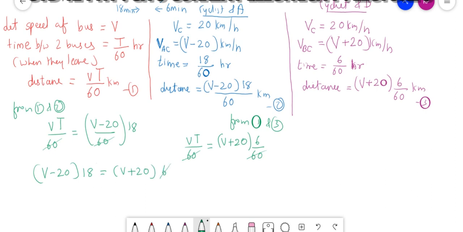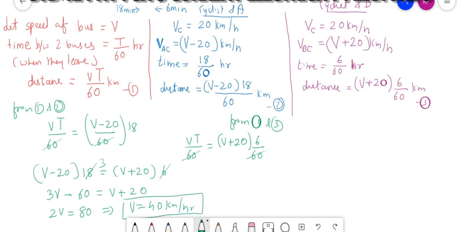So 6 ones are 6, 6 threes are 18: 3V minus 60 equal to V plus 20. Clear? When we move this to this side, 2V equal to 20 plus 60, which is 80. That implies V equals 40 kilometer per hour.